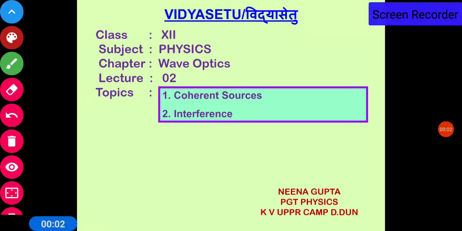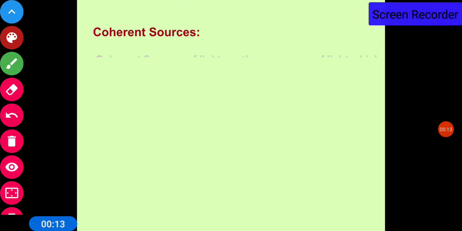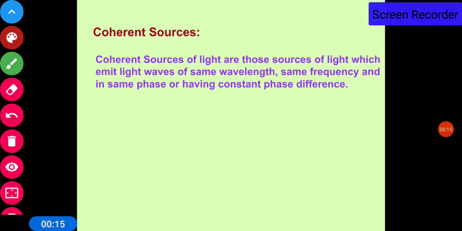Good morning to all. Let us today discuss coherent sources and interference. Coherent sources of light are those sources of light which emit light waves of the same wavelength, same frequency, and in the same phase or having a constant phase difference.